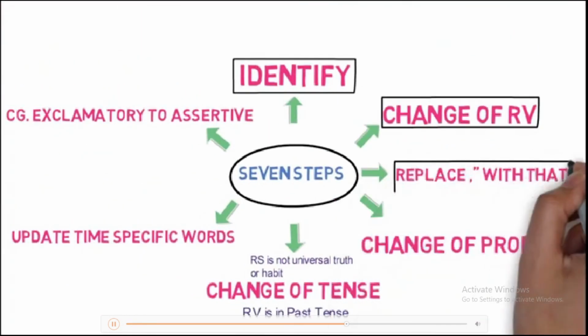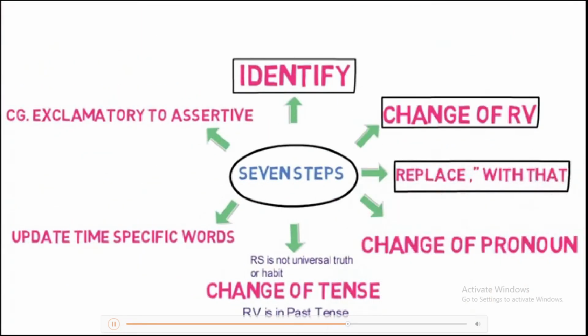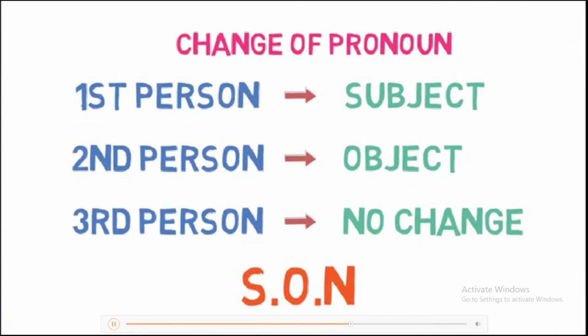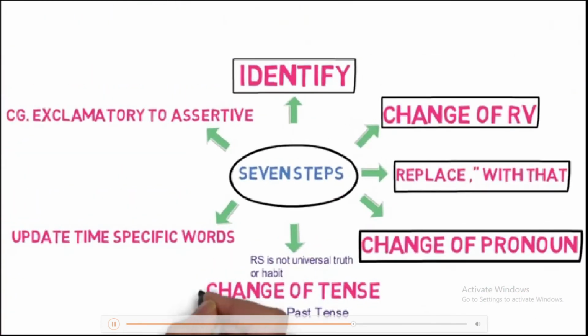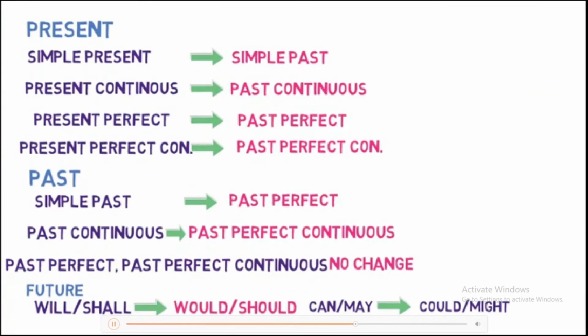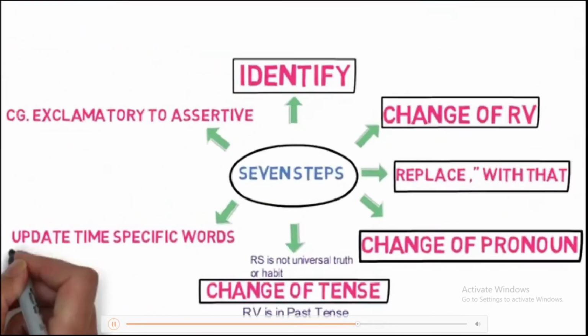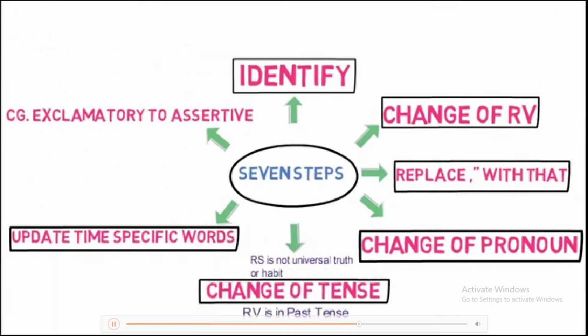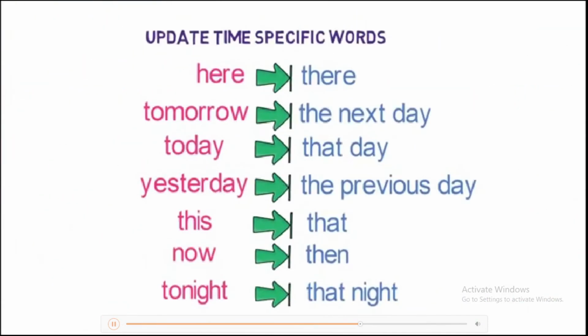Step number 3, replacement of a comma and inverted comma with the conjunction that. Step number 4, change of pronoun. The pronoun will change as per this workflow. Step number 5, change of tense. Tense will change as per this workflow. Step number 6, change of time denoting words. Time denoting words will change as per this workflow.